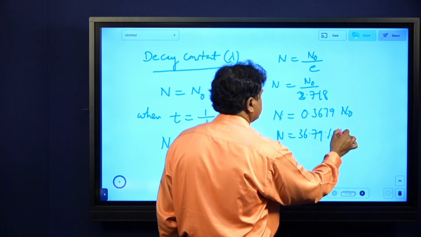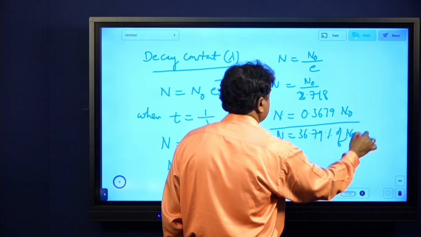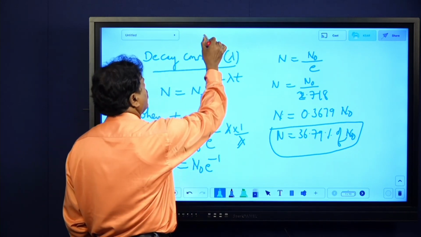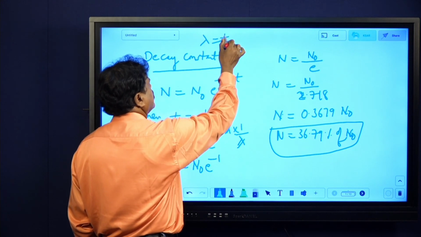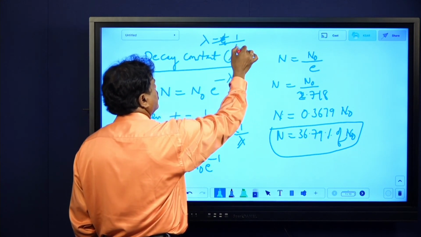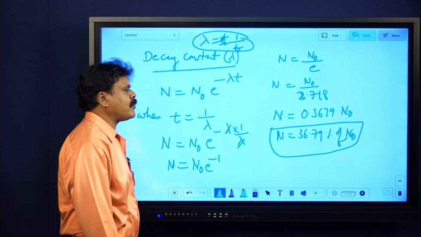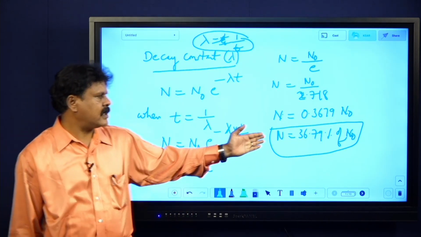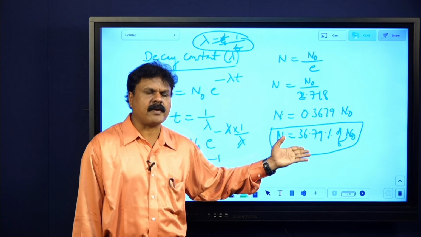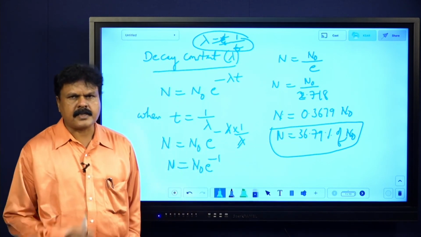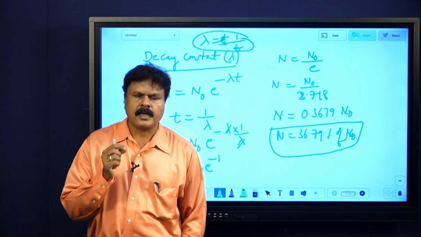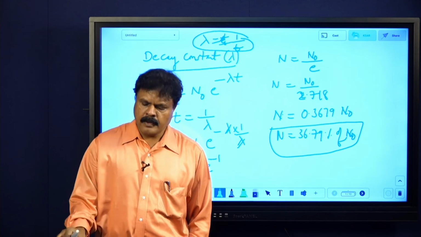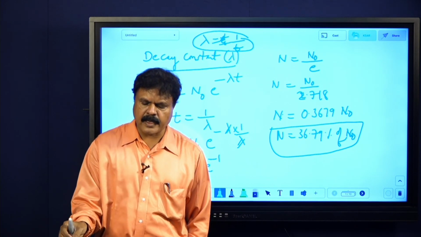Or we write N equals 36.79% of n0. So now how do I define the decay constant? T is 1 by lambda, so lambda must be 1 by T. It is the reciprocal of the time during which the number of atoms in a radioactive sample reduces to 37% of its initial value. That is the definition of decay constant.